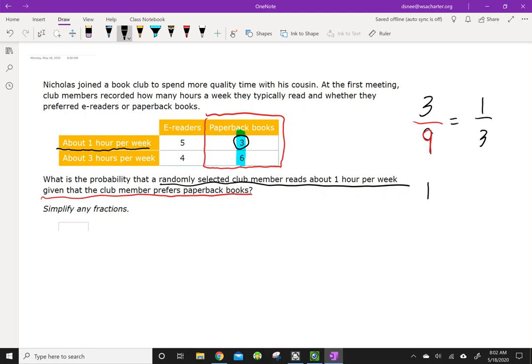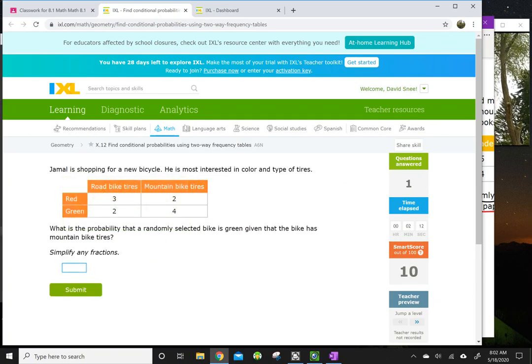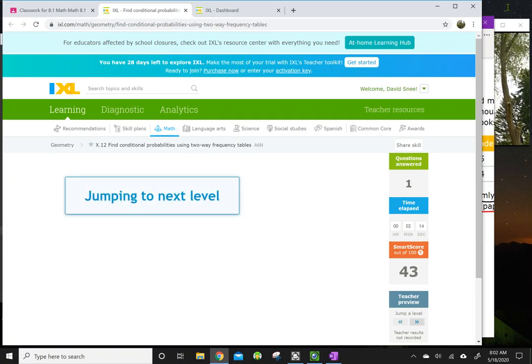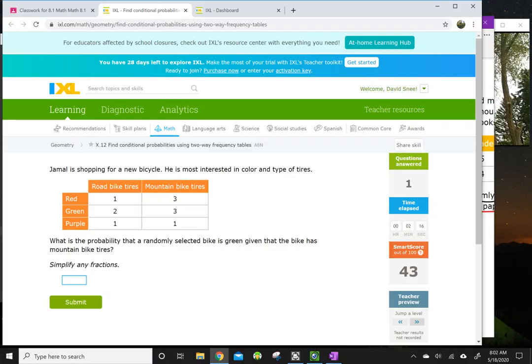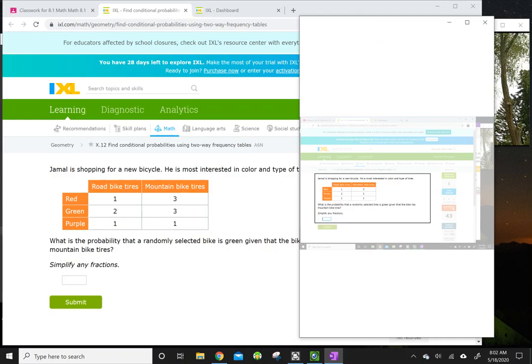If you type 1 A B C 3 ... A B C 9 into your calculator, it's going to reduce to 1/3. Let's see what we got here. 1/3, submit, and that's it. I'm going to jump a couple levels here and see what we get. I'm going to take a snapshot.